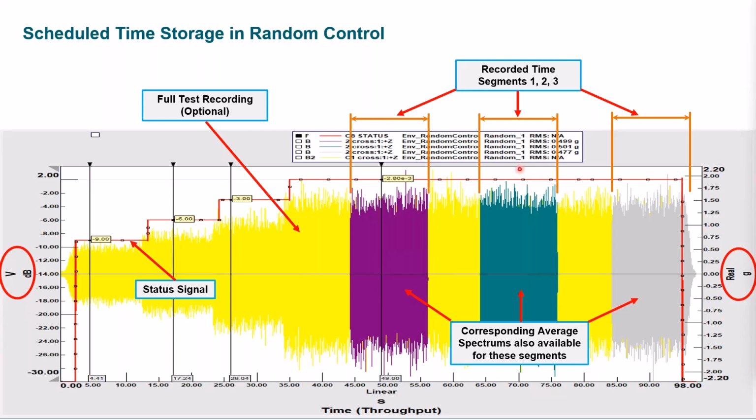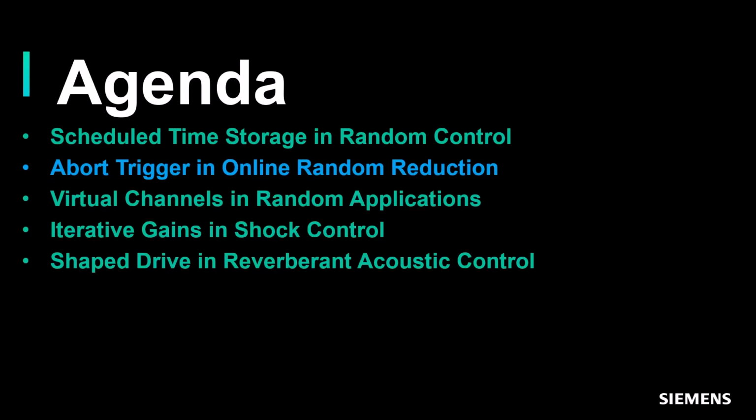And this is the way it looks in the software after you've completed a test, and this illustrates the data that you get. As you're building up in these different levels, this is where I recorded the entire test, the time data, but also had periodic measurements. So these are recorded time segments 1, 2, and 3. There are also, as before, in these time segments, spectrums that are averaged and stored as part of the database. This full-time recording is an option. So that's the first added feature of 24/6.